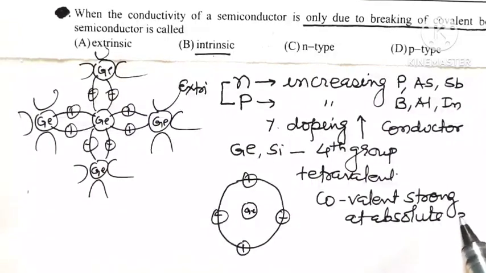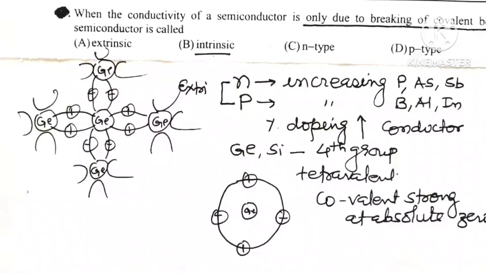Means at absolute zero temperature, covalent bonds are strong, means no free electrons are available.